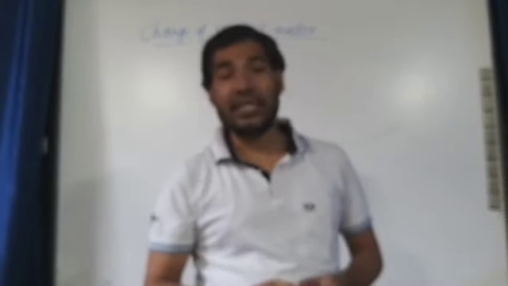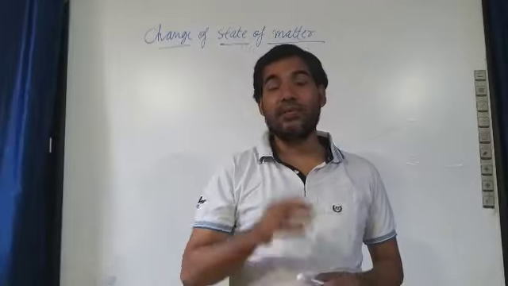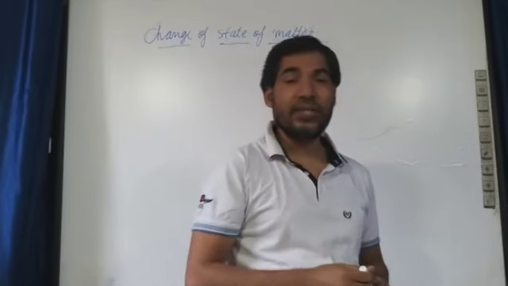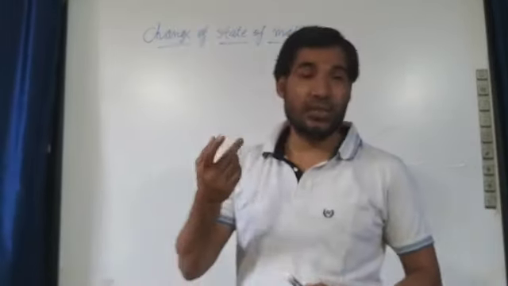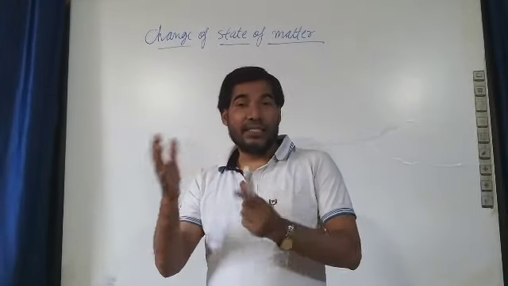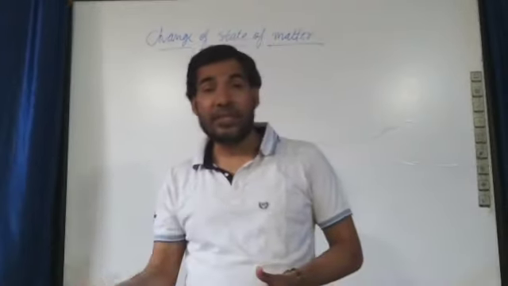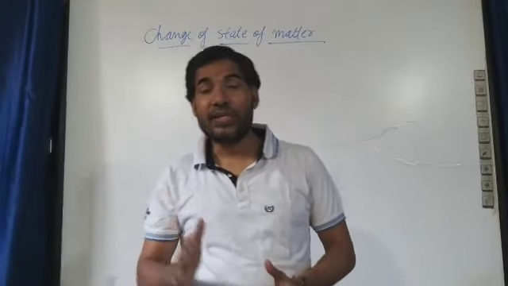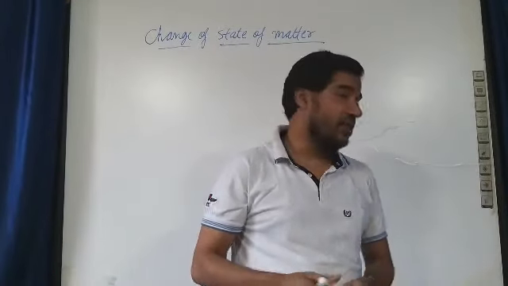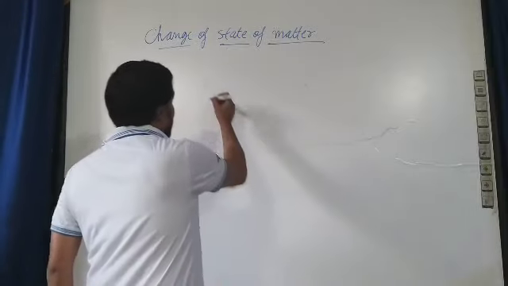Listen, we can change the state of any substance in two ways: the first is change in temperature and the second is change in pressure. So by changing temperature and by changing pressure, we can change the state of any matter. I am going to write it on the board.